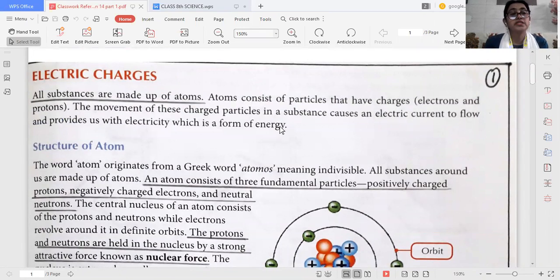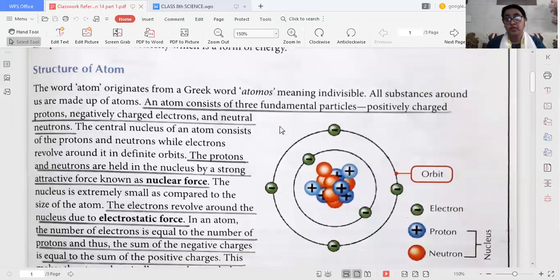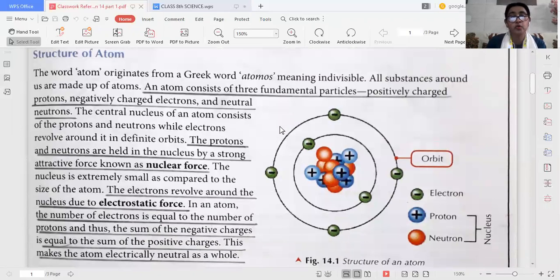As we know, all substances are made up of atoms. The word atom originates from a Greek word, atomos, which means indivisible, which cannot be divided. You can see in the diagram, or figure, that an atom consists of three fundamental particles.